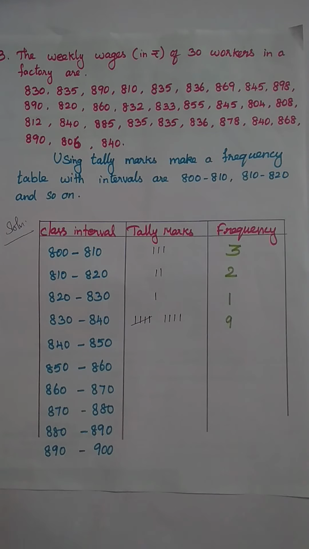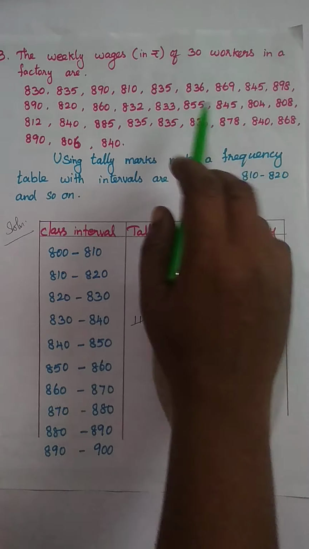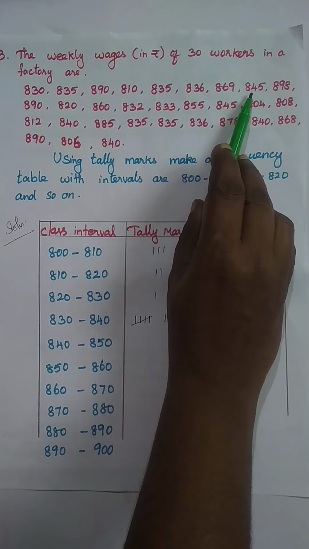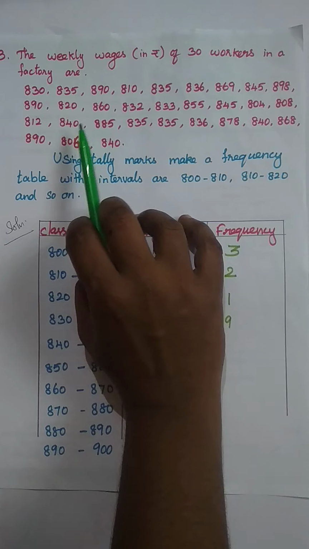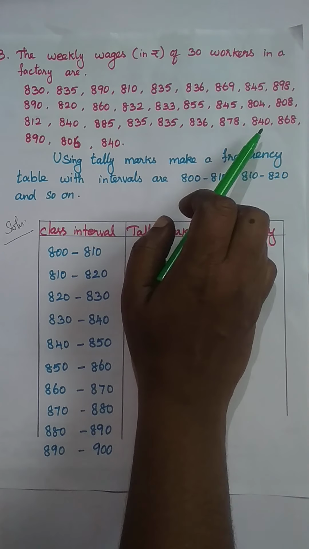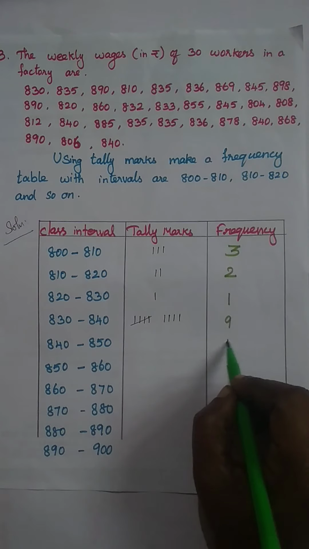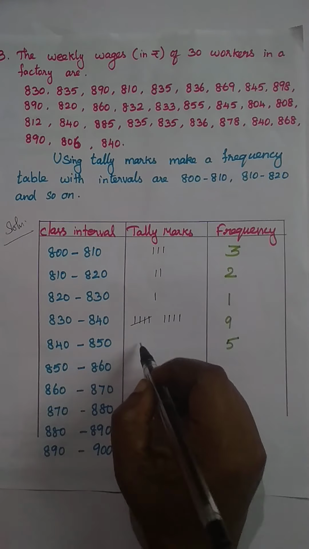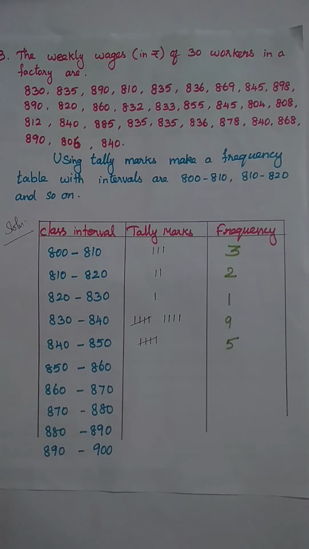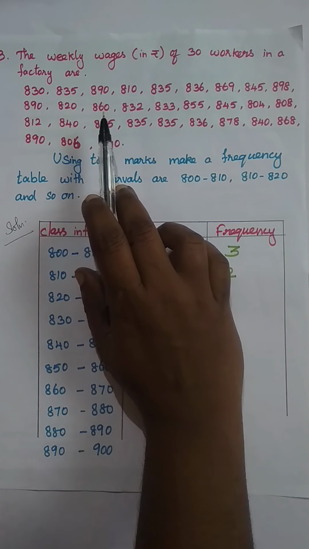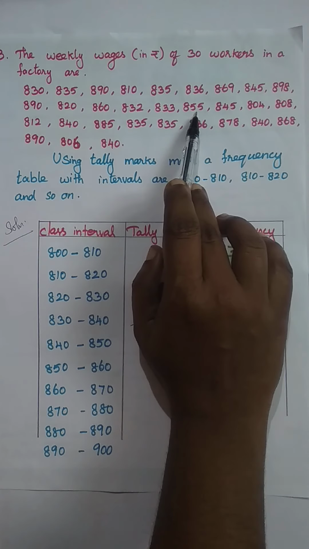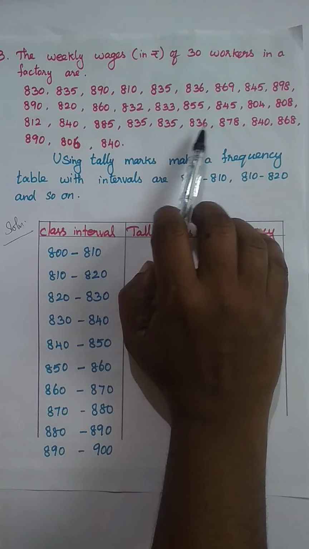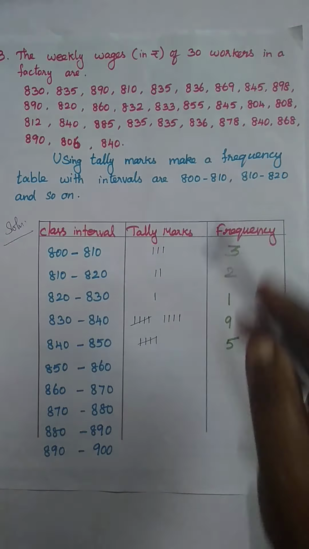Then 840 to 850: 1, 2, 3, 4, 5. So 5. Tally marks 1, 2, 3, 4, 5. Now 850 to 860: 1 only.